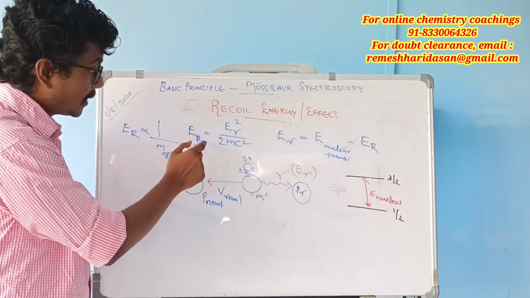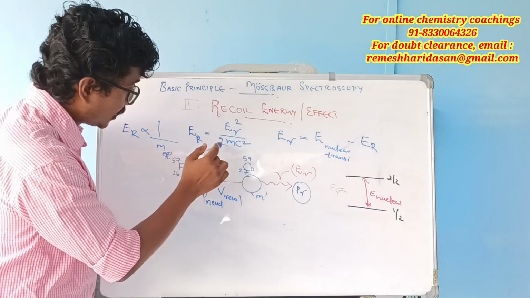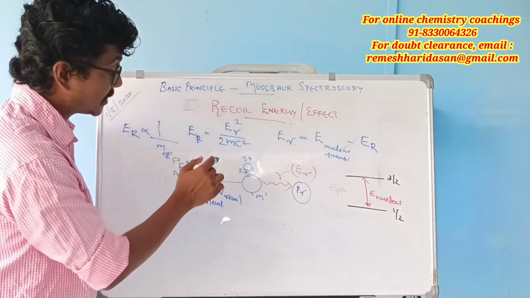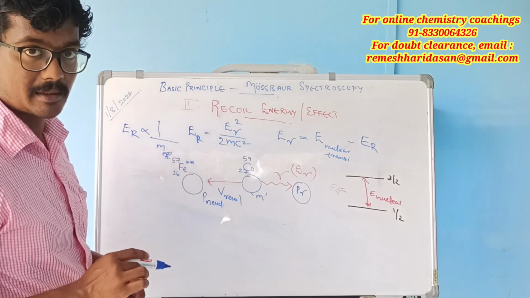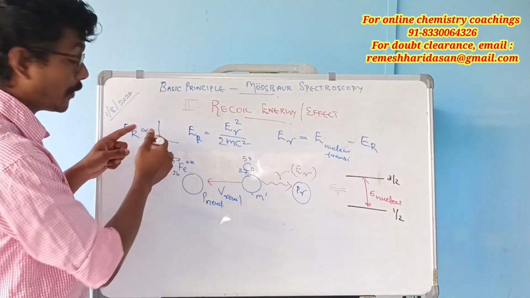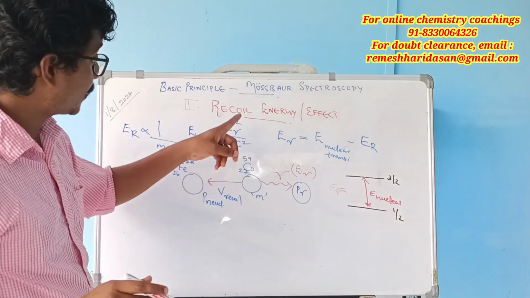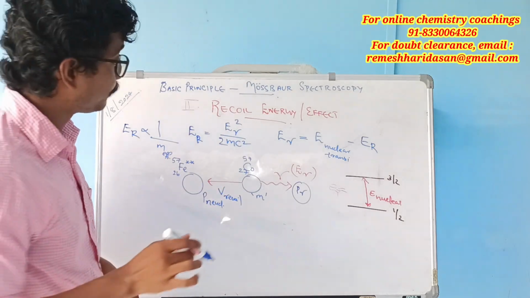This recoil energy is proportional to the energy of the gamma radiation, but it is in inverse relationship with the effective mass of the source nuclei, right? So if the mass of the source nuclide increases, recoil energy decreases. That's what the mathematical expression clearly says.